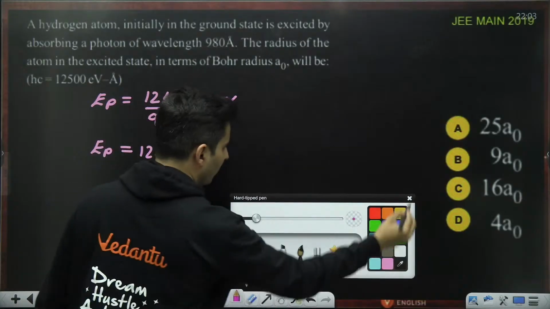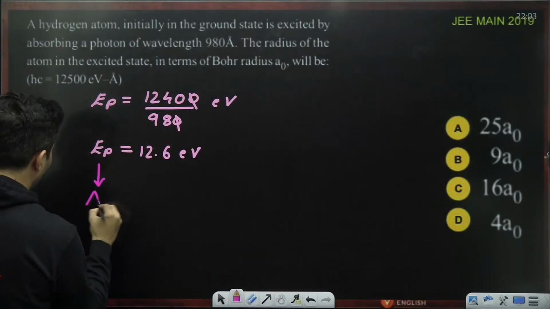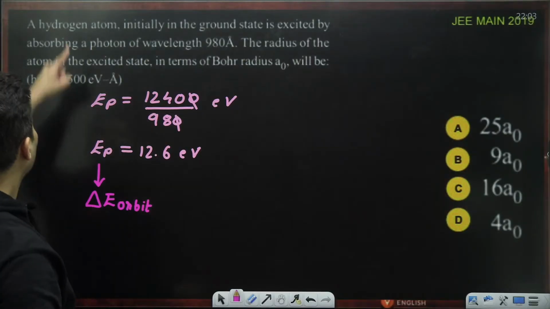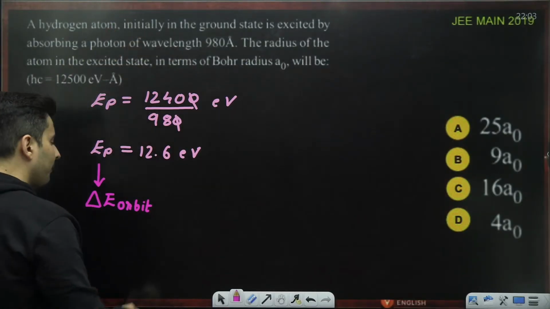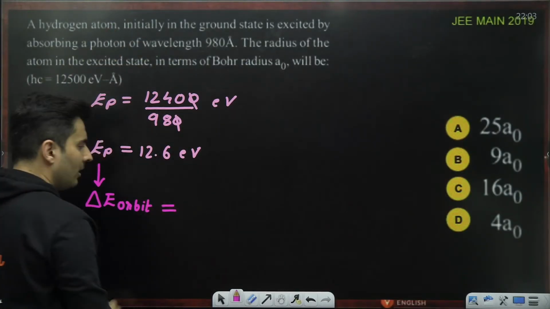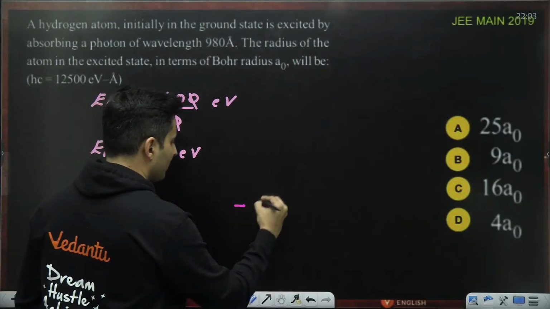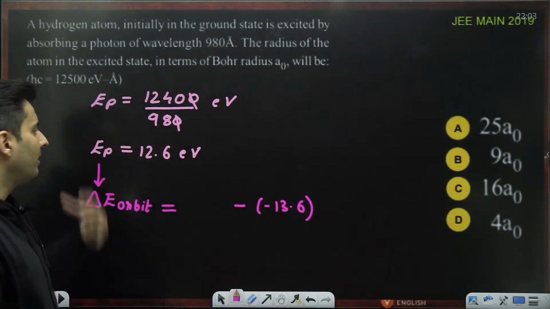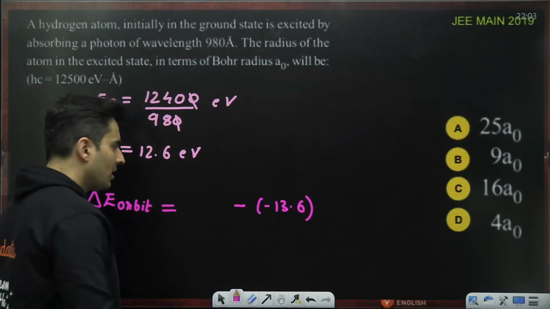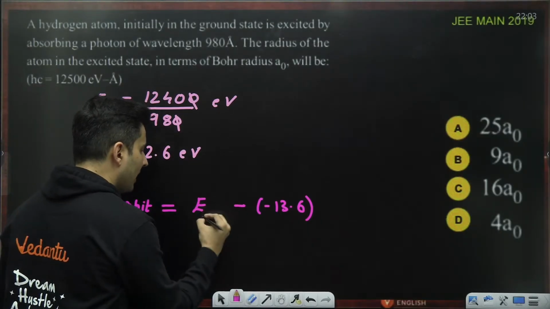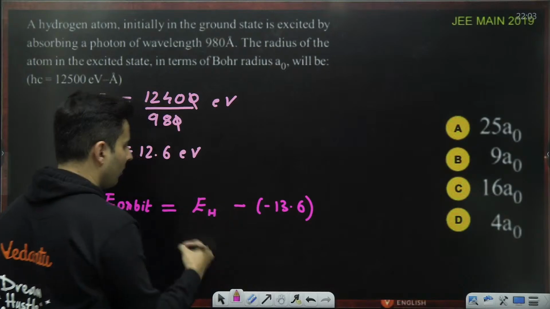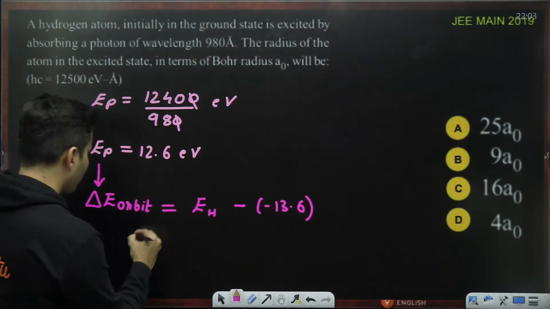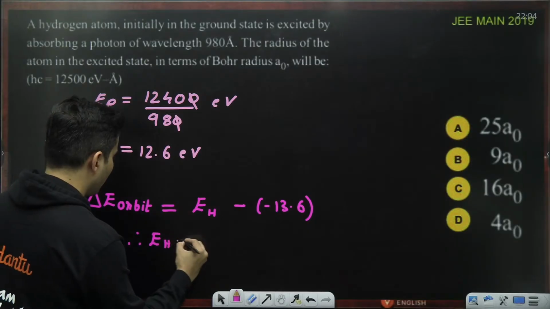Now this energy of the photon is also the energy difference between the orbits. Now the hydrogen atom in the ground state has energy minus 13.6, and this is the difference. So the energy in the higher orbit, whichever that higher orbit is, minus the energy in the ground state, the difference is 12.6.